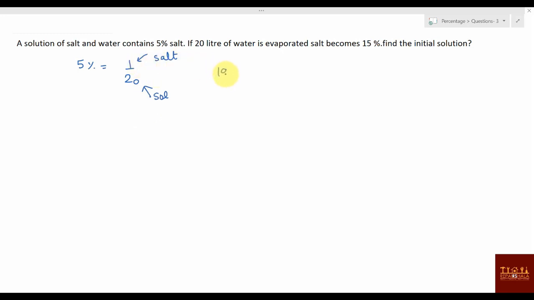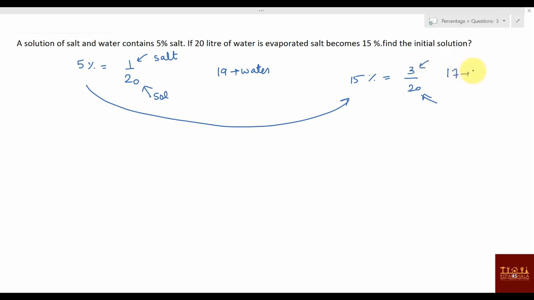Can you say 19 will be water? Yes or no? If one part is salt and 20 is the total solution, then you can say 19 will be water. Now this 5% is becoming 15%. 15% value is 3 by 20. Means if 20 is your solution, 3 is salt, then how much is the water? You can say here water is 17, right?